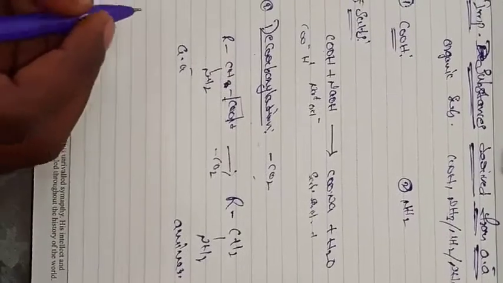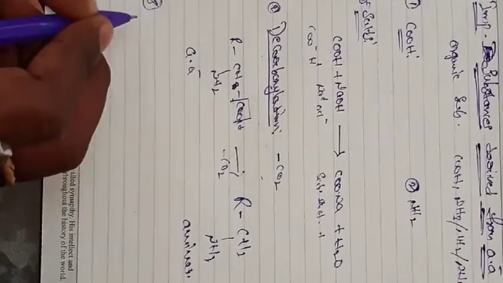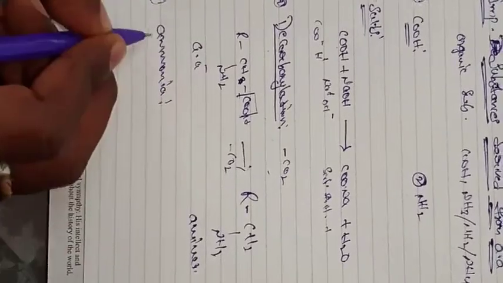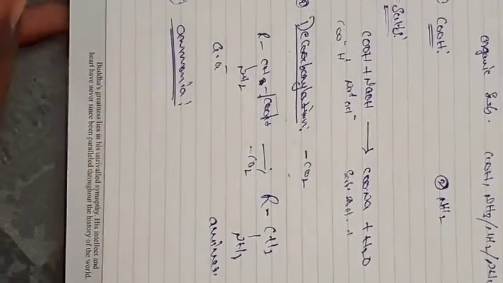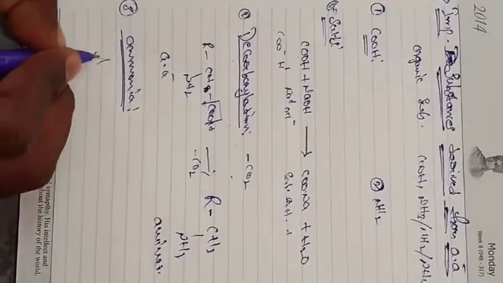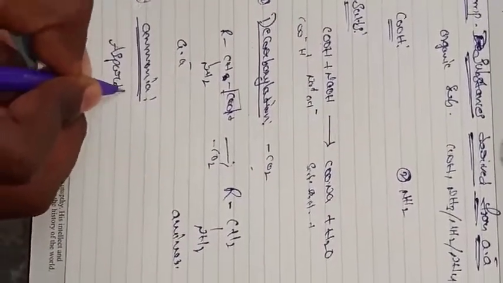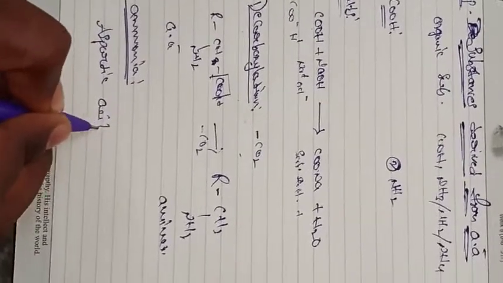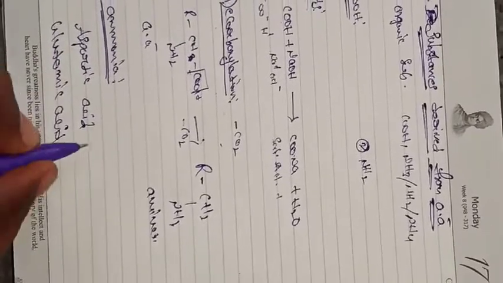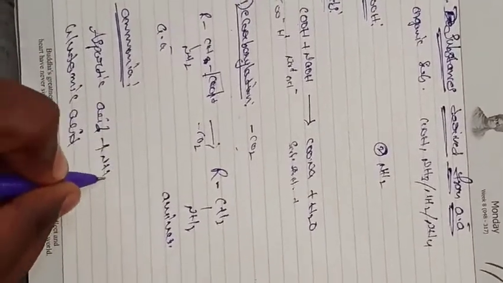The next one is reaction with ammonia. The carboxylic acid reacts with ammonia. What happens in the body? For example, aspartic acid and glutamic acid, these two amino acids react with ammonia.